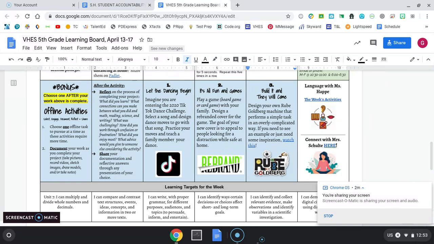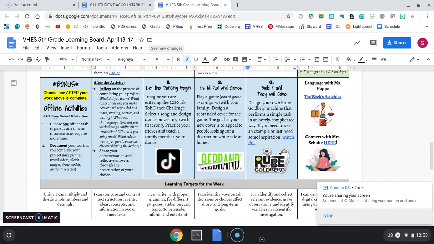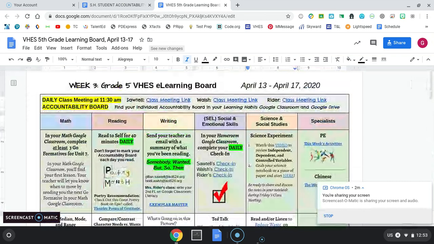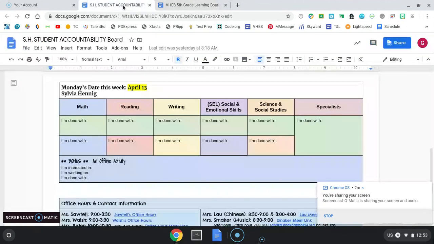So once I get to work and I start to finish things, that link to an accountability board is definitely missing. So you'll go to your Learning Habits Google Classroom or your Google Drive, and you'll find your own accountability board this week. I'm on Sylvia's because Sylvia was asking me some questions a little bit earlier today. So your date is at the top. It has your name at the top, and it looks just like it did before. It has every column for math, reading, writing, SEL, science and social studies, and specialists.